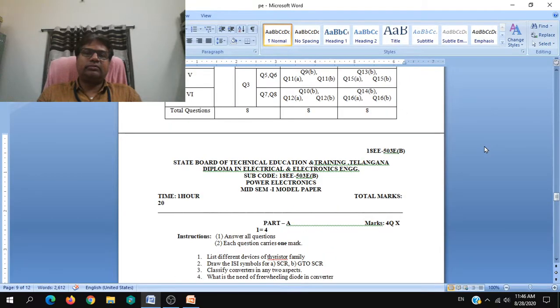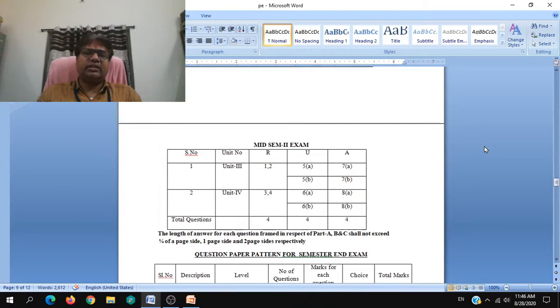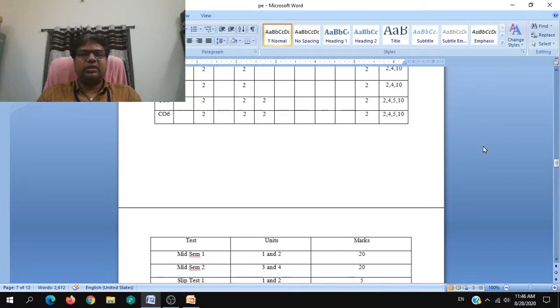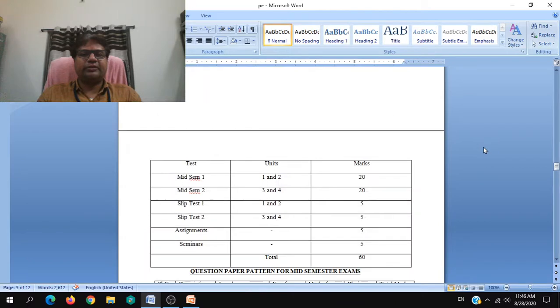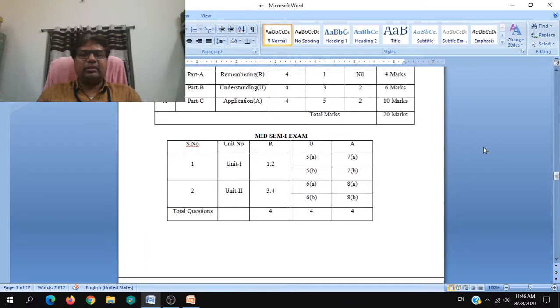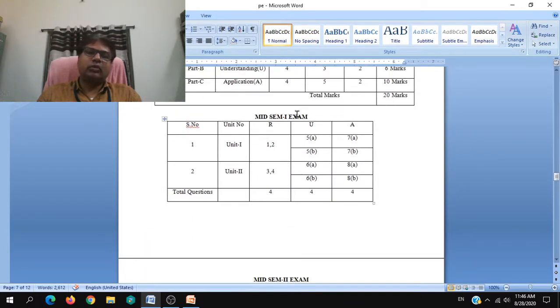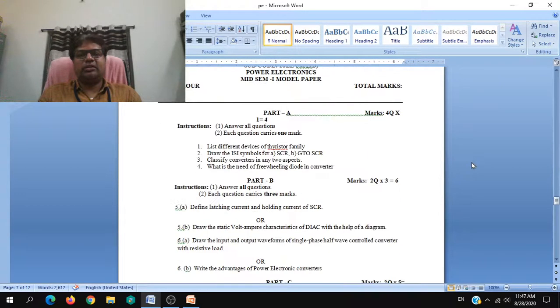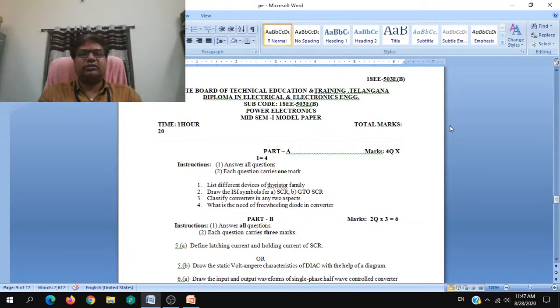And we know the weightage given, it is the same for all the subjects, but we shall go through it just for a brief moment, where for midterms 1 it is on unit 1 and unit 2. Reasoning, understanding and assessment level of questions will be distributed equally among both the units, and instructions will be given in the note itself. We have to follow those things.